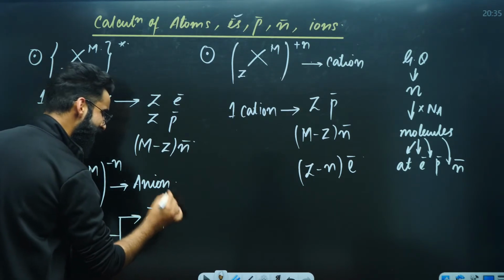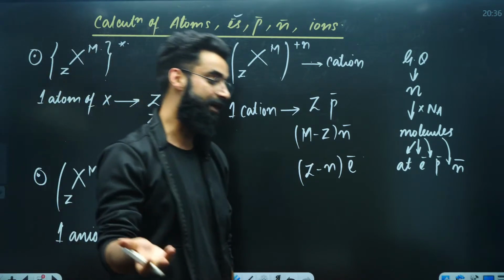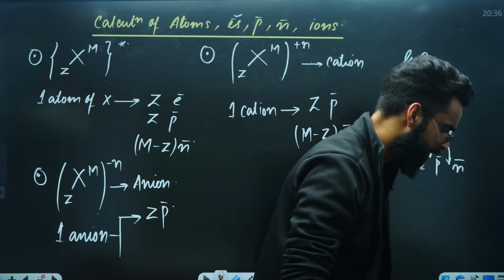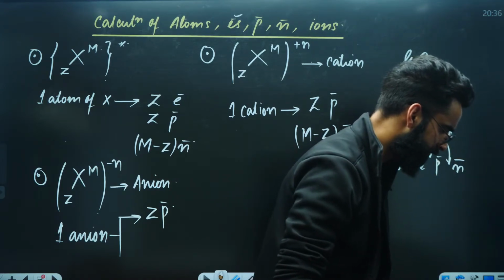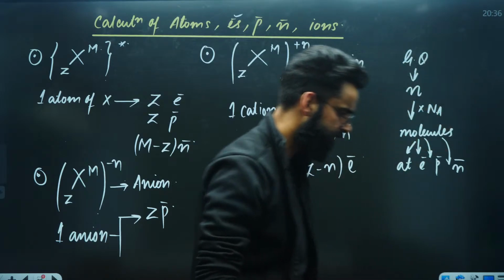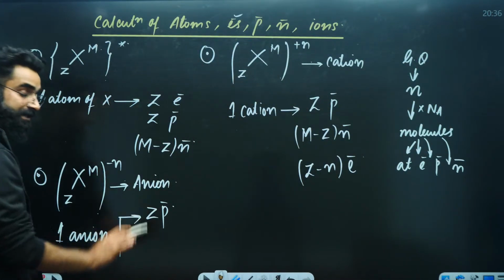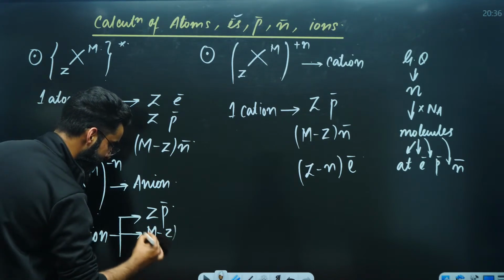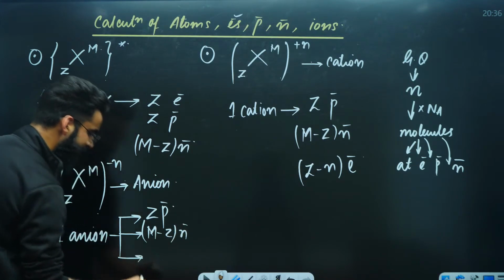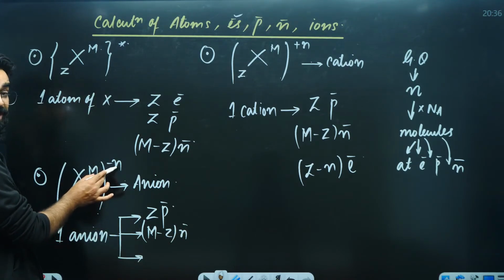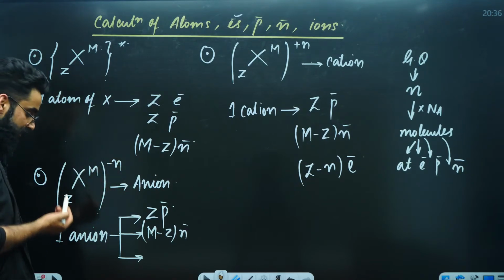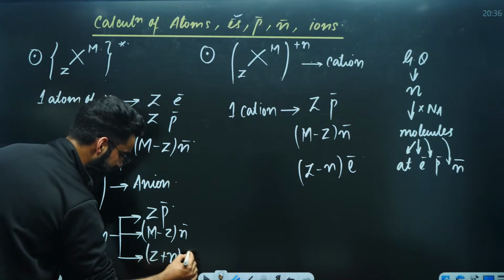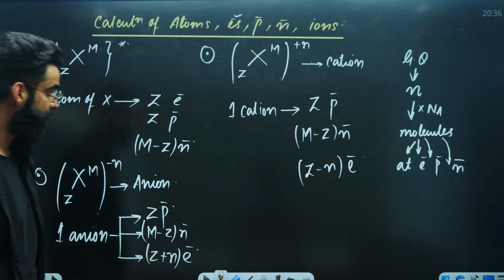Protons are always the same. Nothing happens to protons and neutrons due to charge. Neutrons are again the same, M minus Z. The only thing that changes is electrons. It is a negatively charged atom now, so it has gained electrons. How many electrons will be there? Z plus N. I hope this is clear.